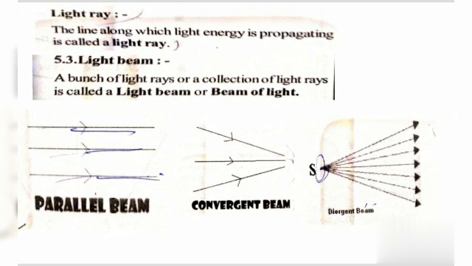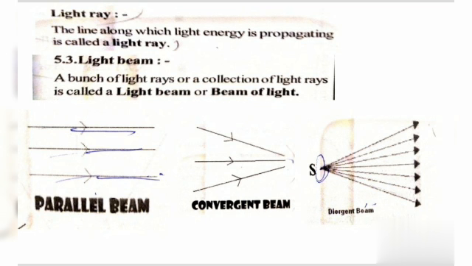What is the meaning of light beam? A bunch of light rays, or a collection of light rays, is called a light beam or beam of light. This beam of light can be classified into three groups: parallel beam of light, convergent beam of light, and divergent beam of light.